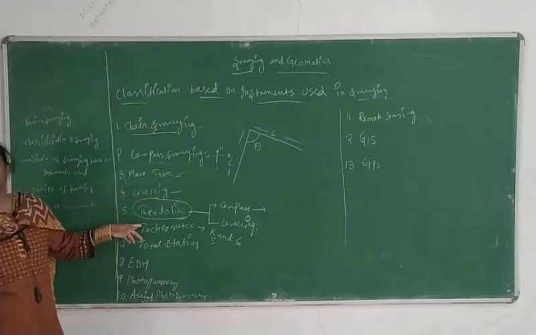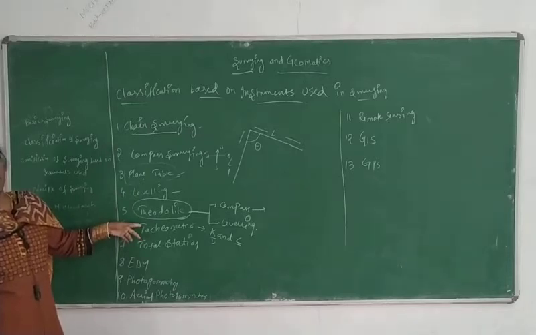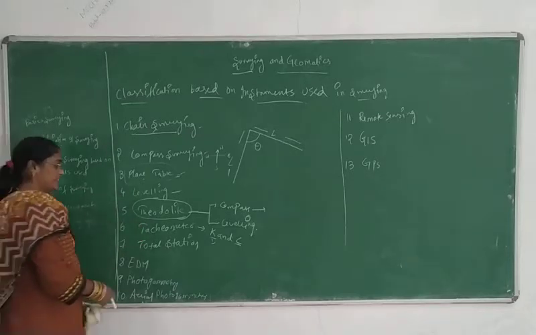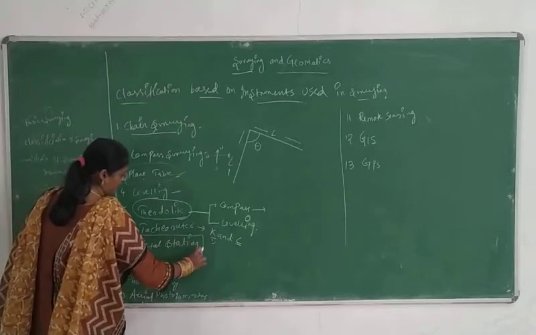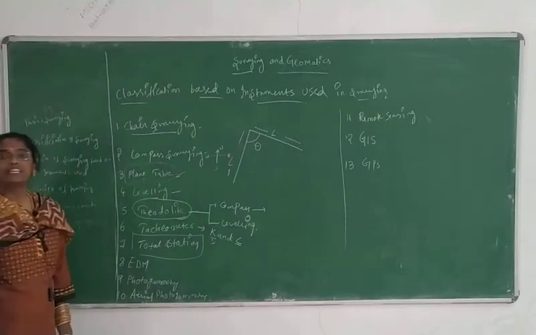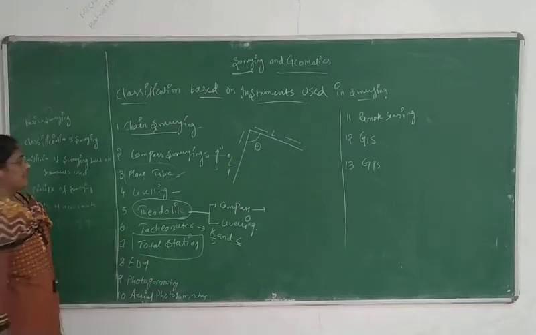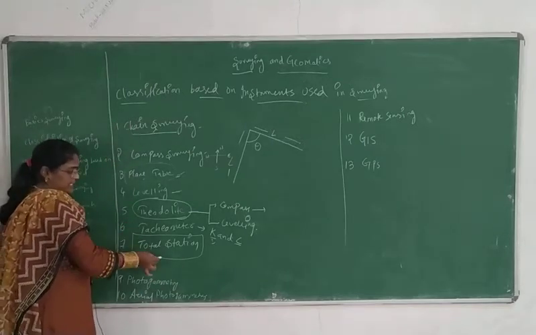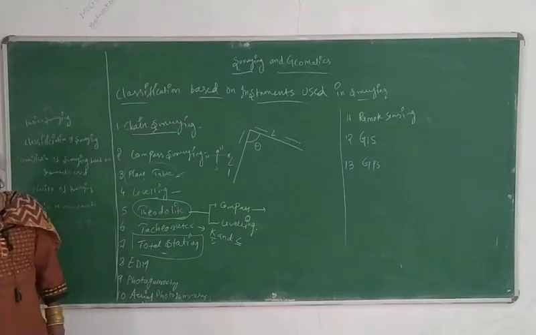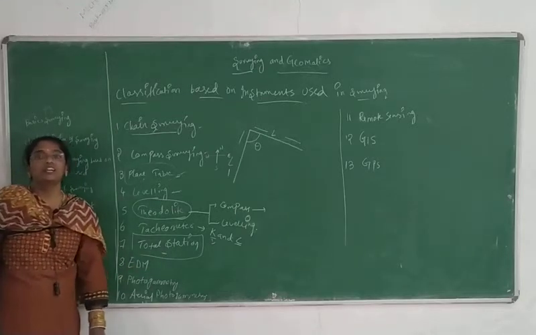Then you will come to know how to calculate the K and C constants. So next one will be the total station. Now the total station plays a major role in the surveying field. Whatever the above everything is, we can calculate by using the total station.